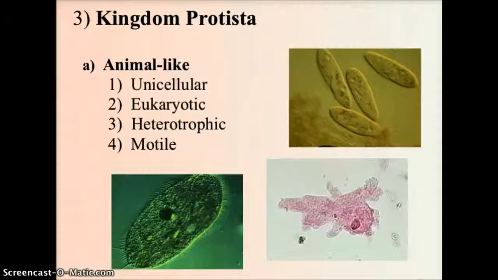The kingdom Protista has actually been divided into 3 subgroups. There are the animal-like Protista, which are unicellular. They are eukaryotes, which means they have an organized nucleus, and this organized nucleus houses that genetic material. We have heterotrophic, which means they have to find their food. They have to get their food from an outside source and bring it into their bodies. And they are typically motile, meaning they have the ability to move.